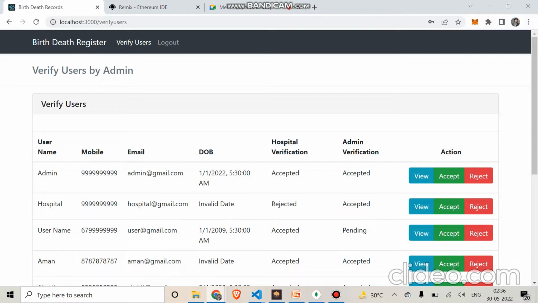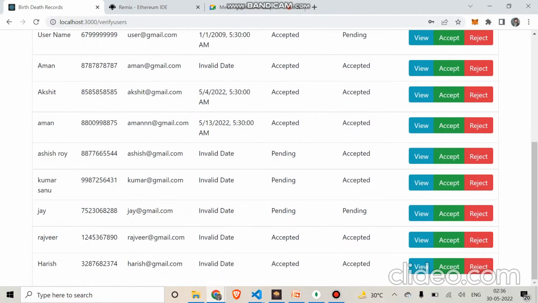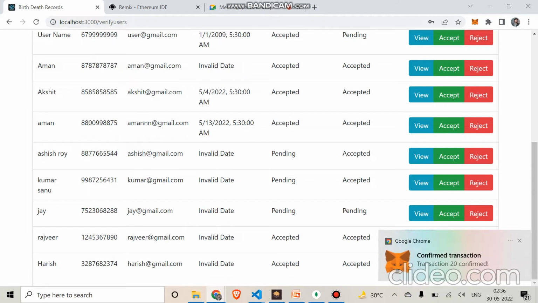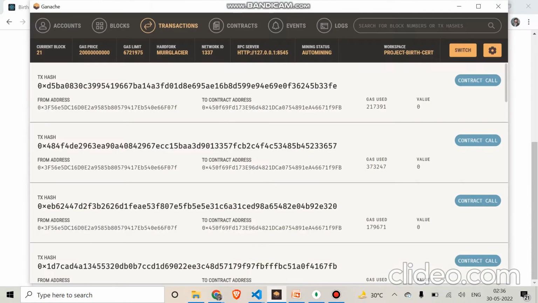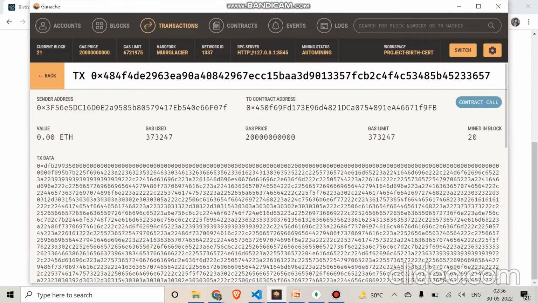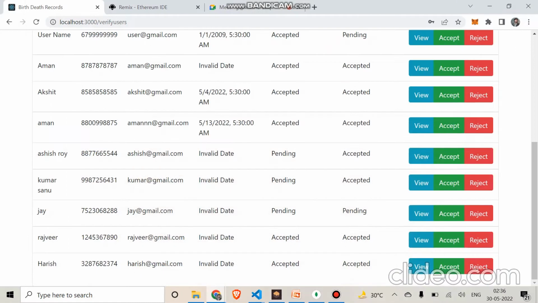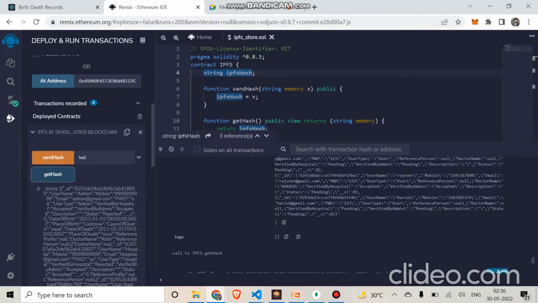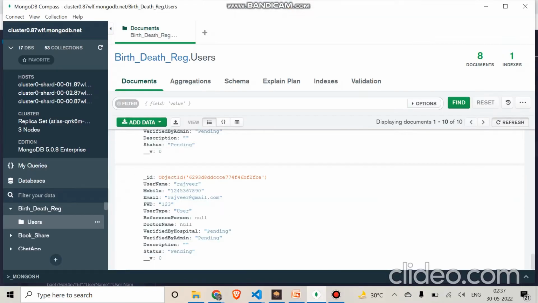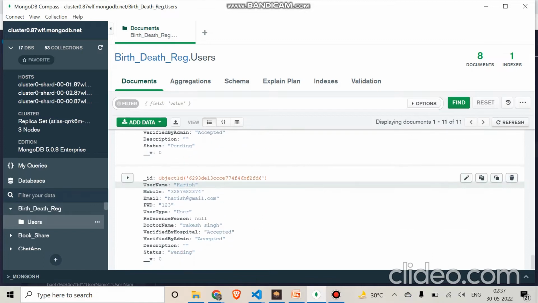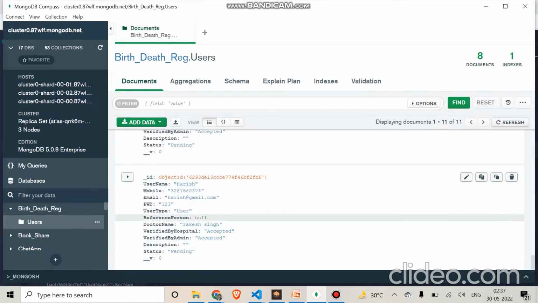There will be a pop-up. It is taking time because, as I told you, it is a big amount of data and it is not that fast. See, 20 transactions have been done. So on Ganache it is updated. See the hash value, and again the data we want to fetch. See the Harish entry, accepted both by hospital and admin. This is the updated one. Also I'll show you MongoDB, where the real-time data is going to the database on the server. See, this is the entry, and it is accepted by both.